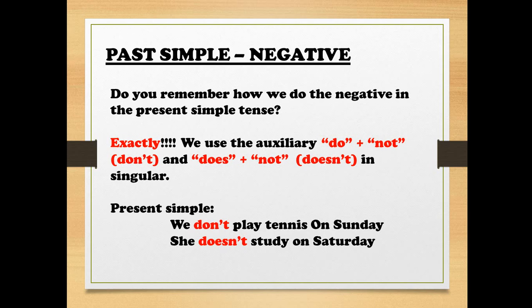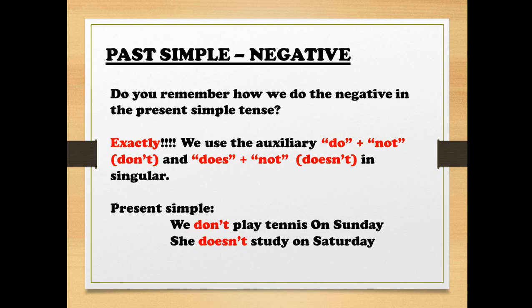Okay, the negative form. Do you remember do and does that we brought for the present simple from the outside? They are outsiders, as we said. They come from the outside to help the main verb, right? We have just one helping verb here. What do you think is the past of do or does? Exactly, it's did, right? So did is the past of do or does.